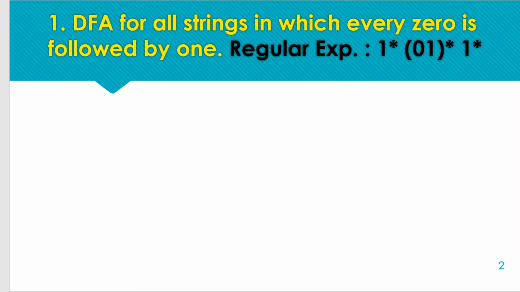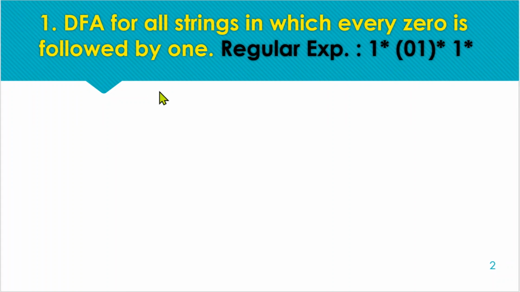Now we have to construct the deterministic finite automaton corresponding to this expression. The minimum string here is null, because every pattern has a star, so null should be acceptable.